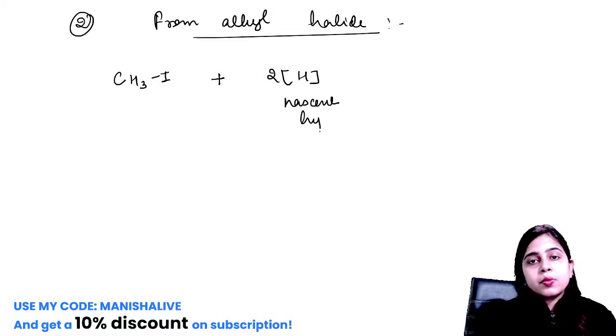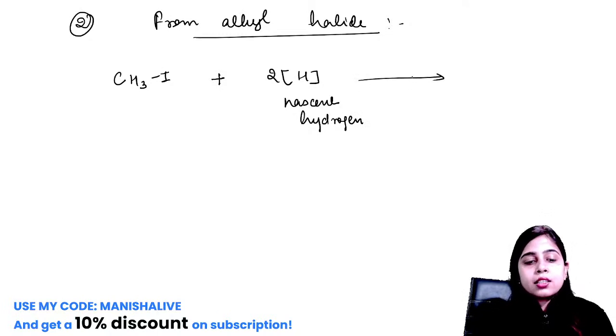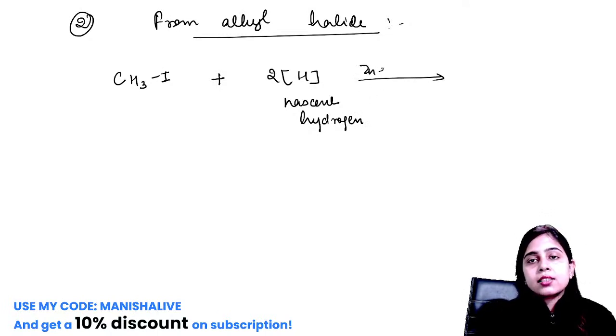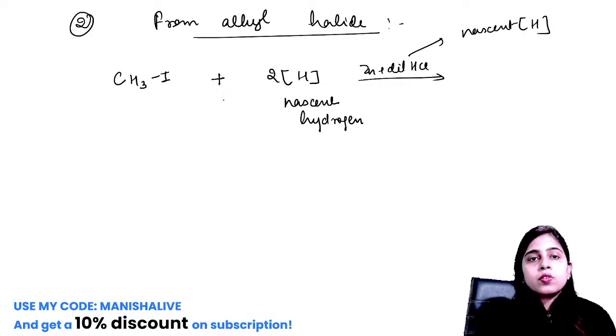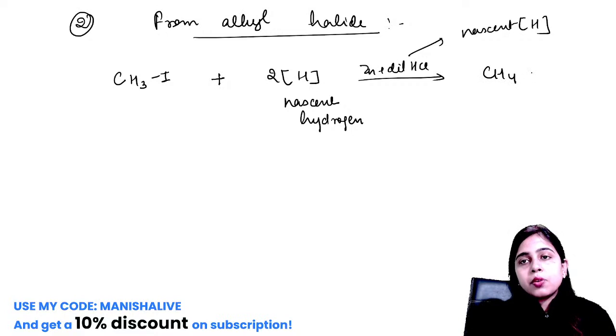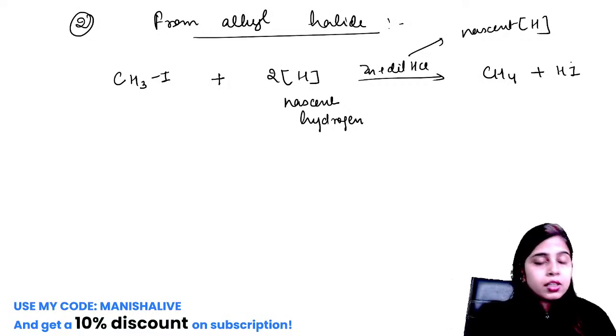Nascent hydrogen means hydrogen in the atomic form. From where do we get this nascent hydrogen? By reacting zinc with dilute HCl. This nascent hydrogen will substitute iodine from this alkyl halide, and methane and HI, hydrogen iodide, will come out.